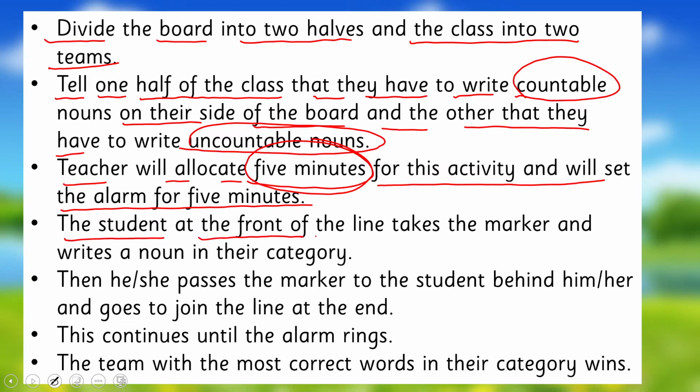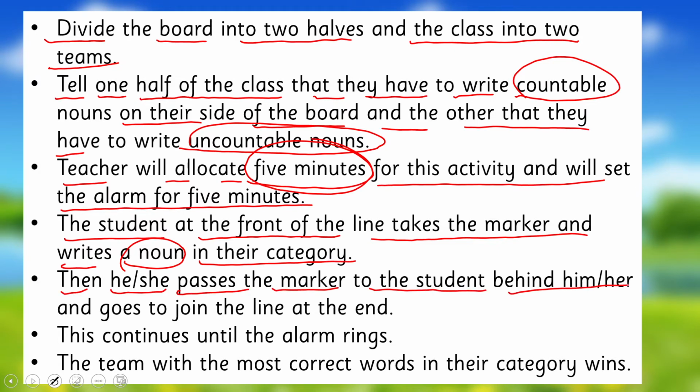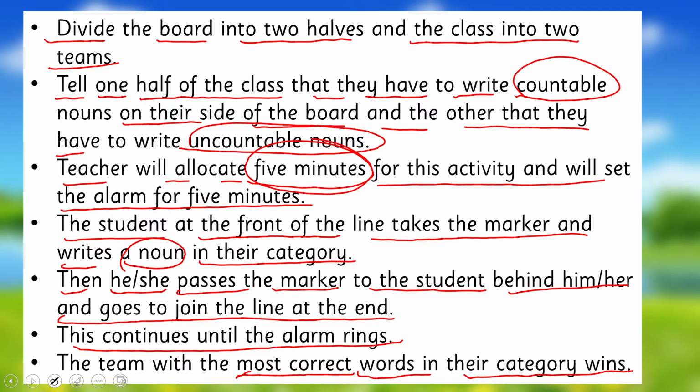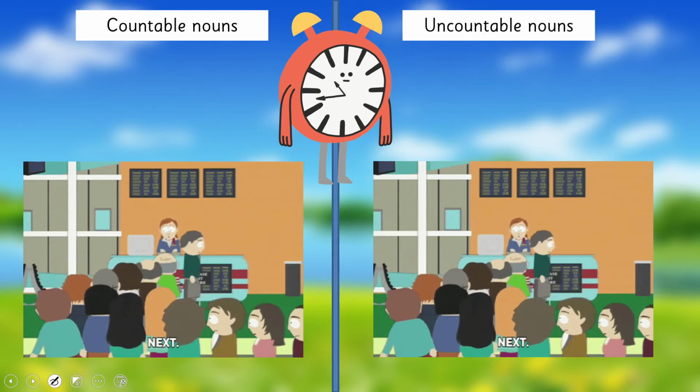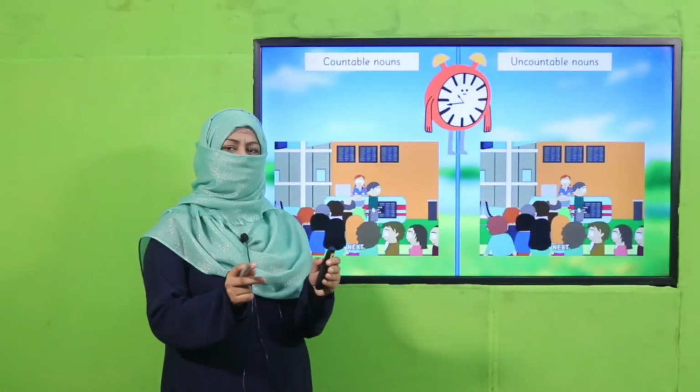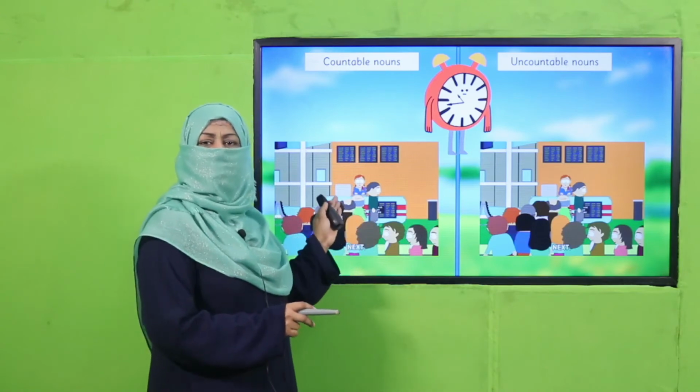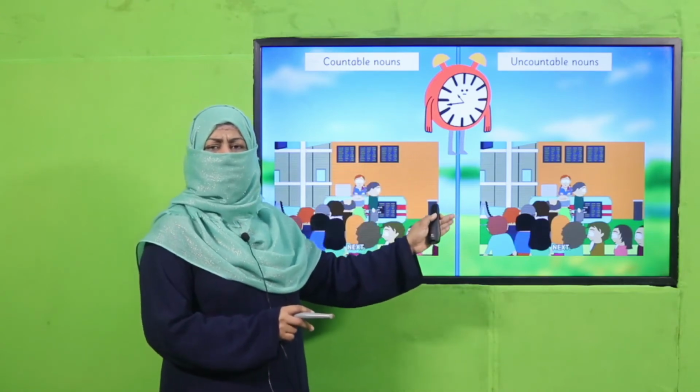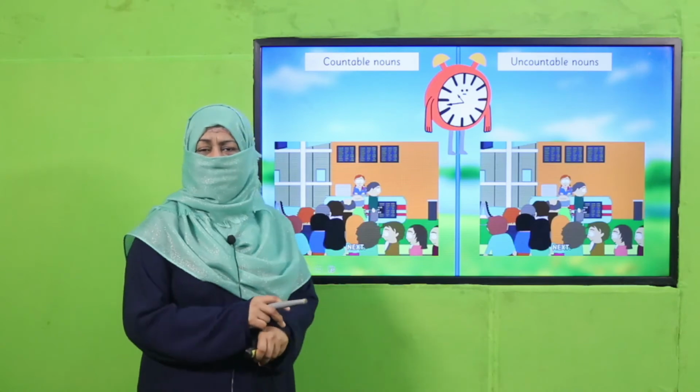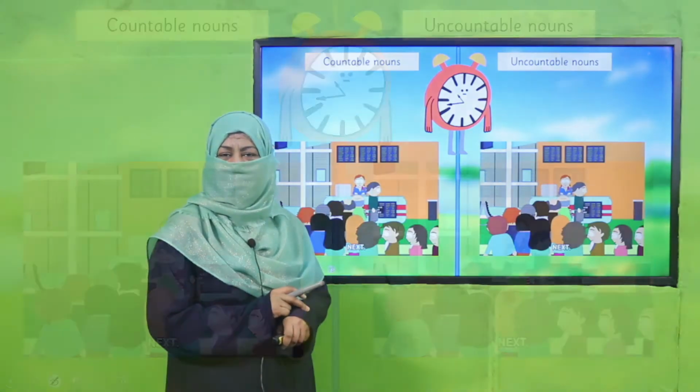The student at the front of the line takes the marker and writes a noun of their category. Then he or she passes the marker to the student behind and goes to join the line at the end. This continues until the alarm rings, and the team with the most correct words in their category wins. And this is how you are going to do this activity. Okay, so teachers, kindly make 2 groups and make the students write countable and uncountable nouns. Give them time. Let's see who is more smart. So pause the video, enjoy the activity.